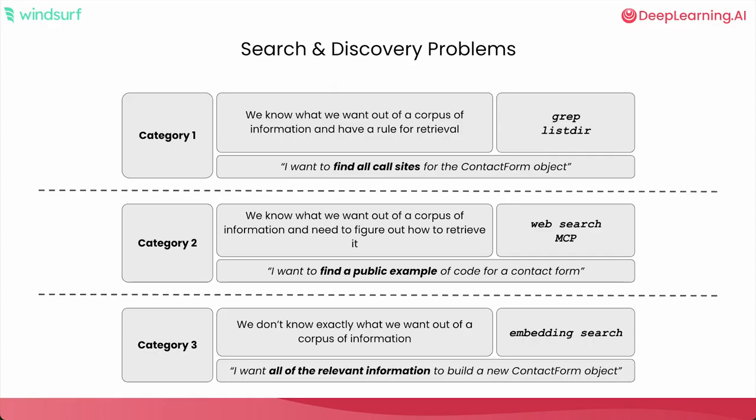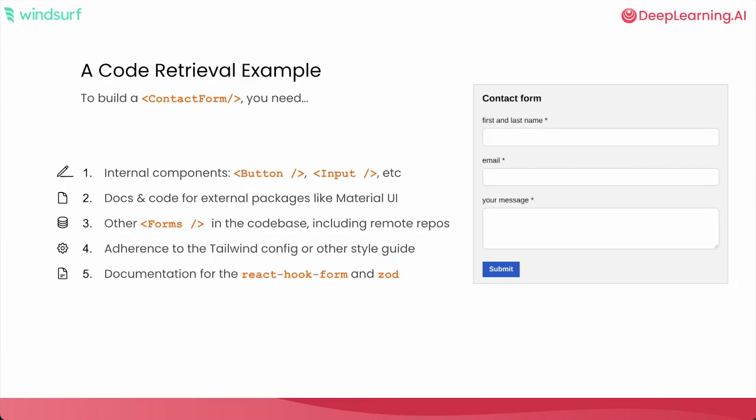Now, I could probably talk about each of these in detail, but for the purposes of this course, I'm going to talk about some of the ways that we innovated and added some new kinds of tools to category 3. So let's first understand category 3 a little bit more. If I just wanted to build a new object and just want all the relevant information, what would I actually need? In the example of trying to build a contact form for my particular code base, I might need to pull in from internal utility libraries. I might need to look at external packages and documentation, other examples within and outside of the code base, style guides. There's clearly a lot of different snippets of information that I will need to synthesize in order to get a really high quality response from my particular code base.